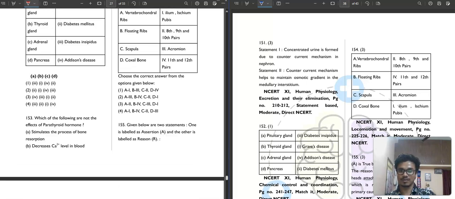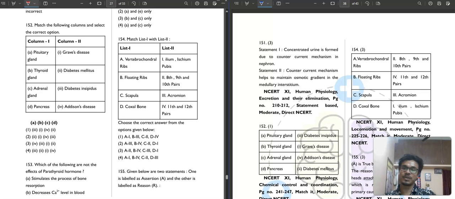Next, moving with question number 152. Match the following. Pituitary gland is associated with diabetes insipidus. Thyroid gland is associated with Graves' disease. Adrenal gland is associated with Addison disease. Pancreas is associated with diabetes mellitus. This is a very good question. This may be confusing. Pituitary gland, diabetes insipidus. Many of them know that it is due to ADH. So first option is your correct answer.